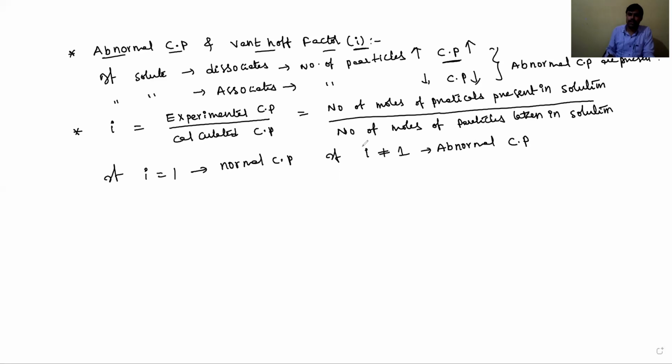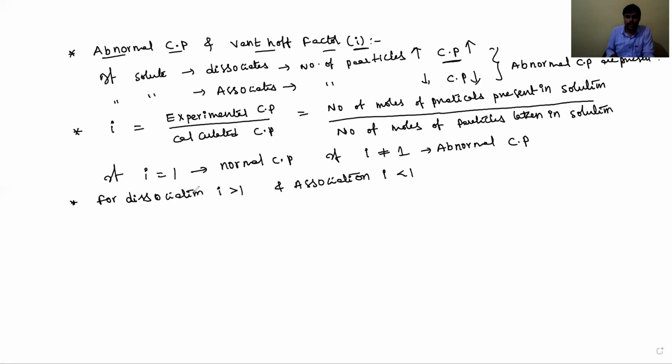For dissociation, i is more than 1, and for association, i is less than 1.